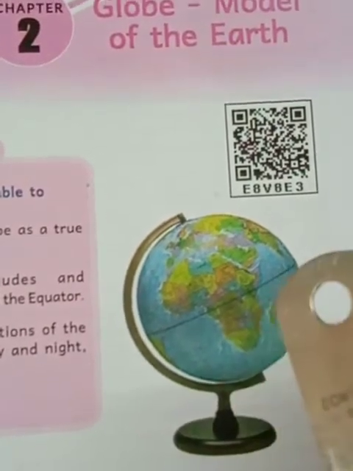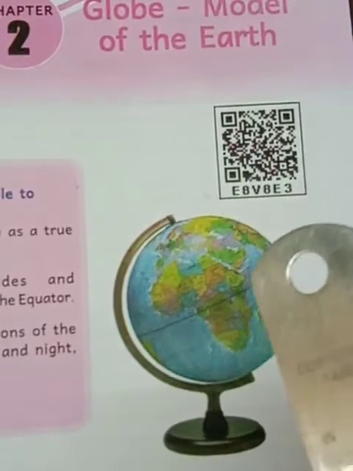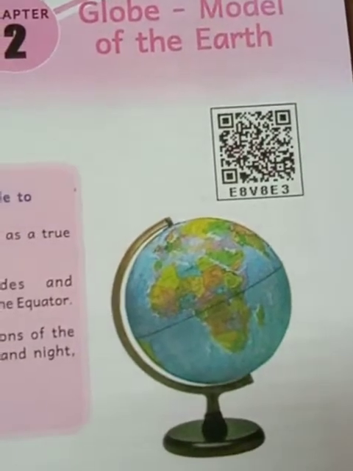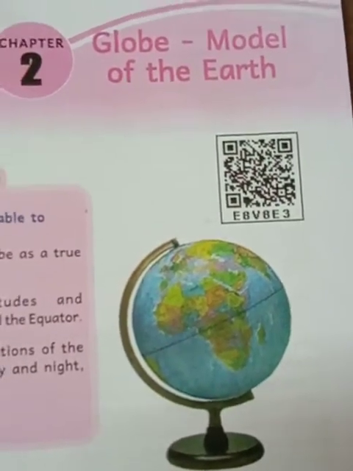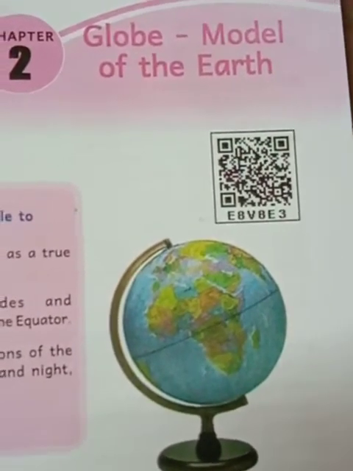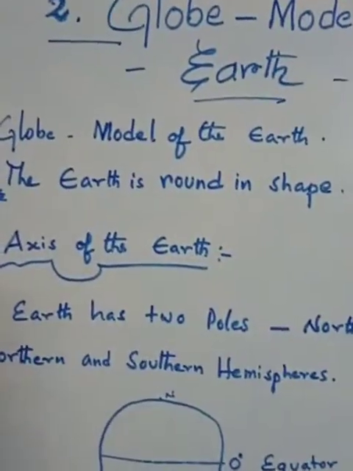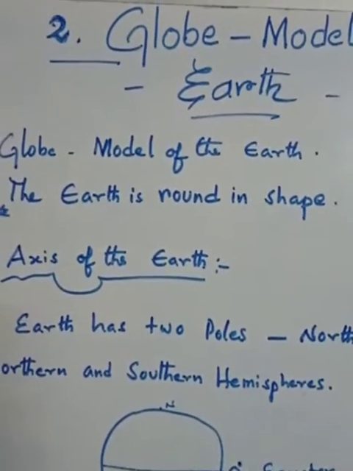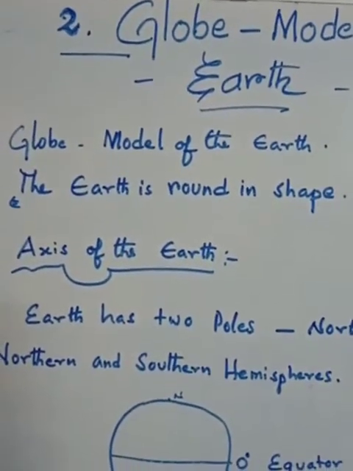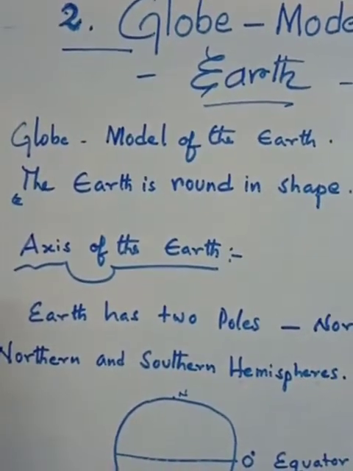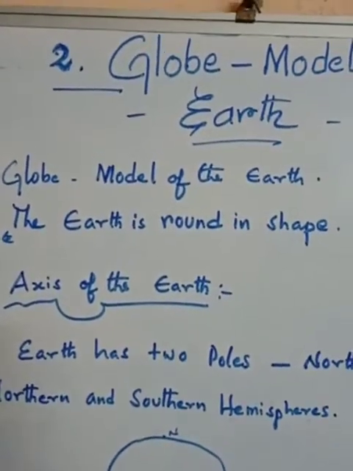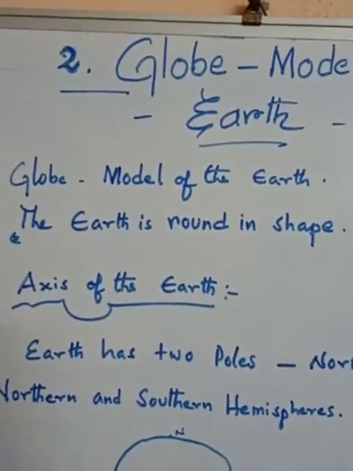Now we see here globes look like a round shape, a spherical, ball shape. That's why we compared it with the globe. So we call it the best example. Globe is a model of the earth. Look children, earth is round in shape. In olden days, some of the navigators or scientists proved it looks round in shape.